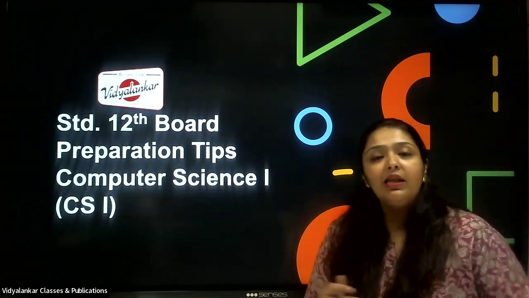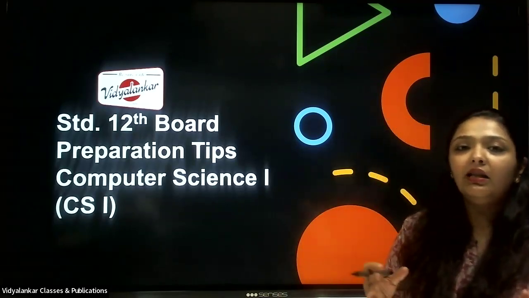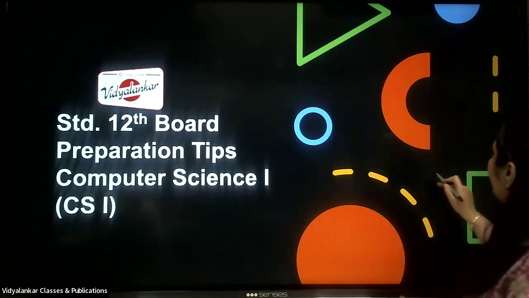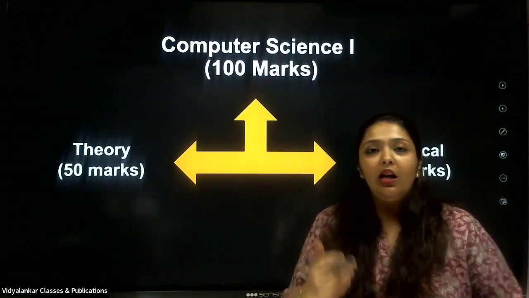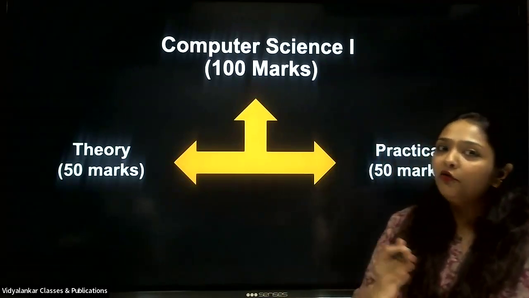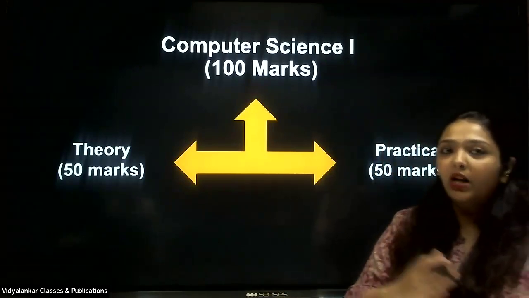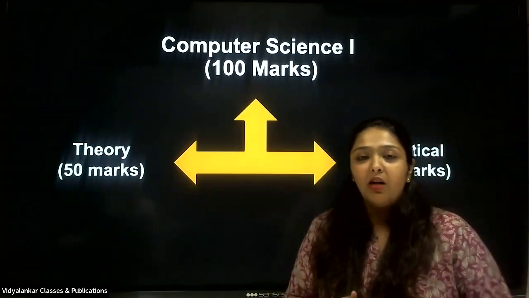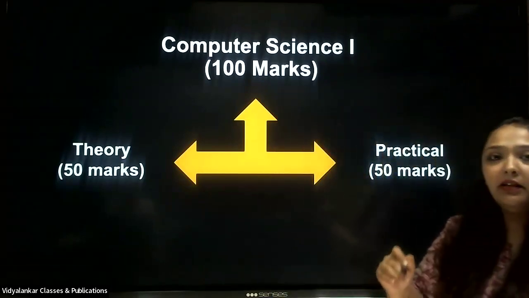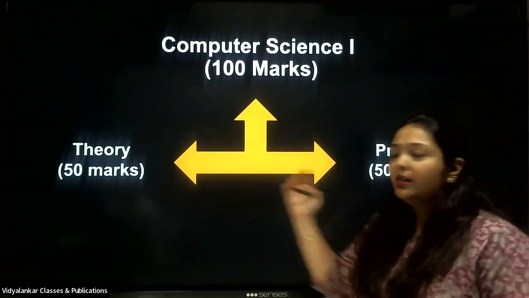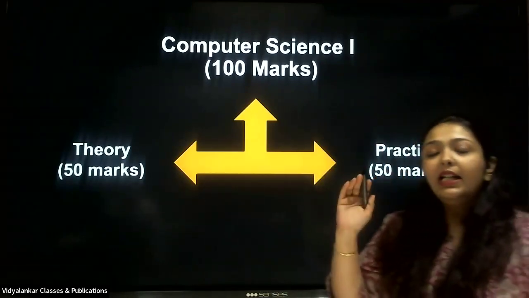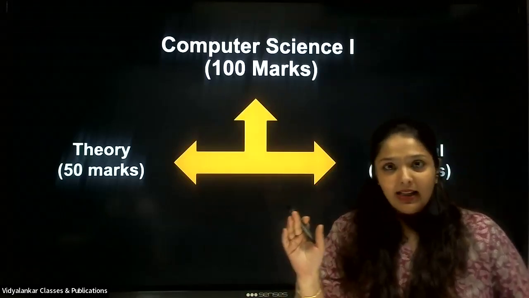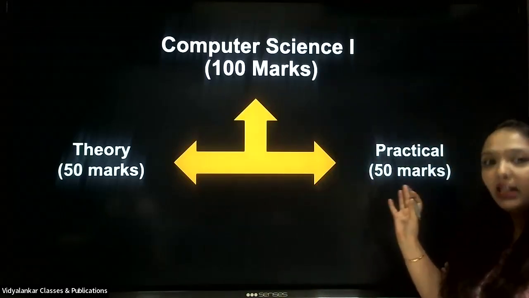Before we start, we'll just see the difference in the marking scheme in the subject. As you all are aware, your CS paper is of 100 marks, CS1 100 marks, CS2 separately 100 marks. These 100 marks are divided into two parts. The first one is the theory, the second is the practical. So you basically appear for a 50 marks theory exam and a 50 marks practical exam.